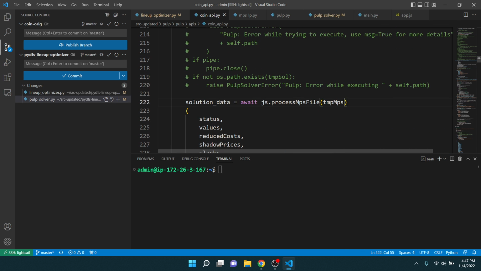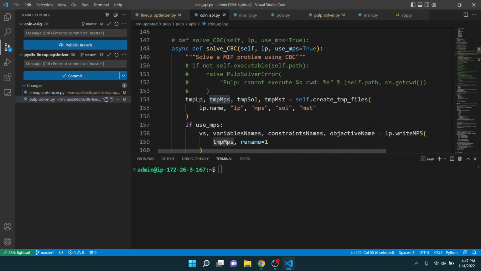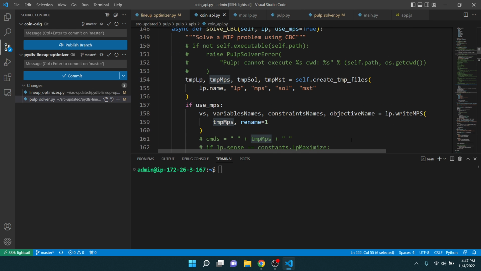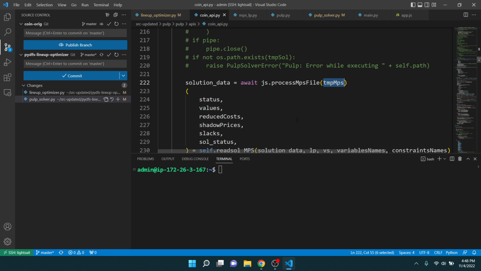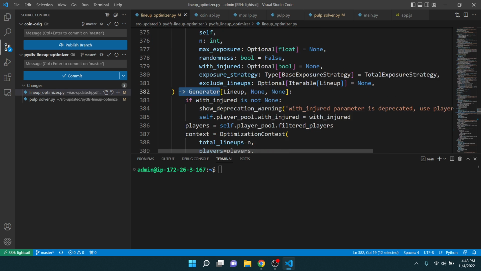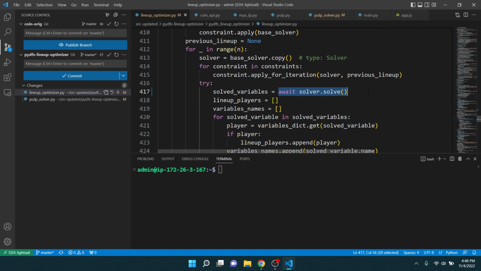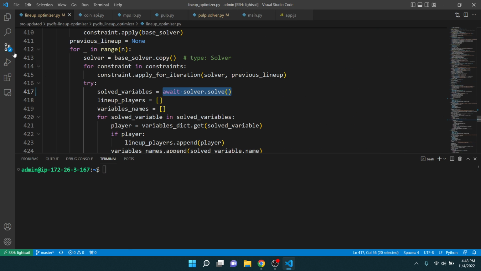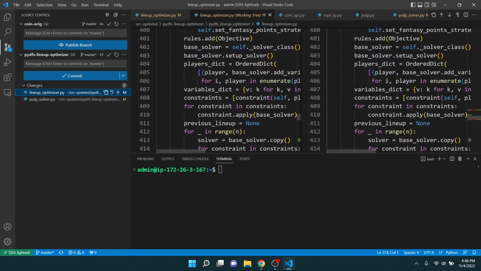All right, so before, I don't remember if I was just calling that or I was passing something, but now what I'm doing is when I'm calling this process MPS file, I'm passing the path to the MPS file, which probably going to need to work with a little bit because things are, well, I'll explain that in a minute, actually. So this I already talked about. So the only change I think there was that. Let me double check this. Lineup optimizer. And then to use that, I had to add async there.